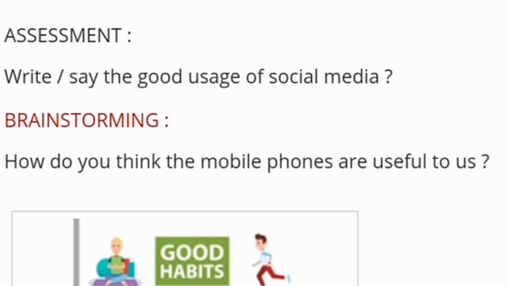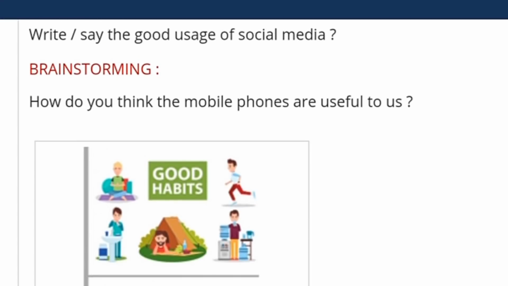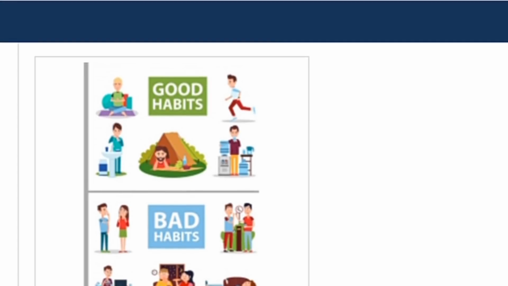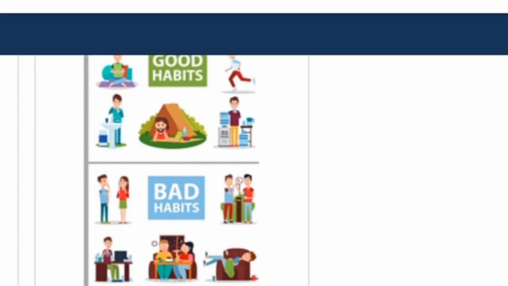Now, we are coming to the next topic, brainstorming activity or project work. How do you think mobile phones are useful to us? Here, children can write or say three or more points of their own. And then the next, you can submit charts like here, as shown here.